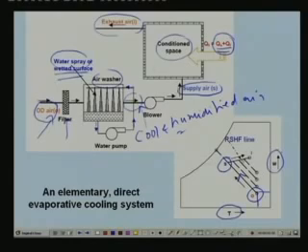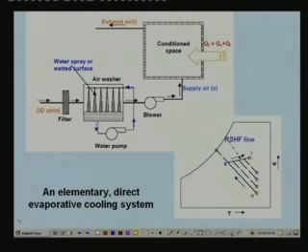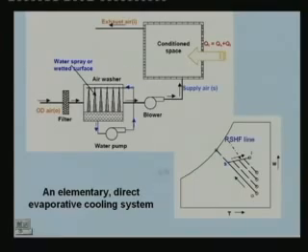As it flows through the conditioned space, it extracts the sensible and latent heat and finally leaves the conditioned space at this state I. This line SI is nothing but the room sensible heat factor line, which we have discussed in the last lecture. So, this is the basic principle of a direct evaporative cooling system.